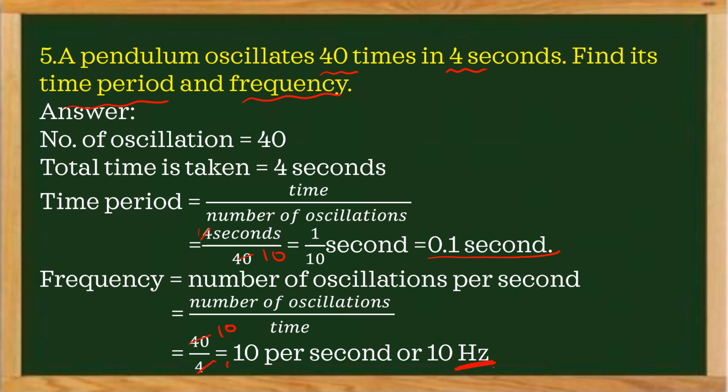Frequency is nothing but the number of oscillations per second. The number of oscillations is 40 in 4 seconds, so 40 by 4, that is 10 per second. So that is the frequency. The unit of frequency is Hertz. So what is the frequency? 10 hertz. Time period is 0.1 seconds.